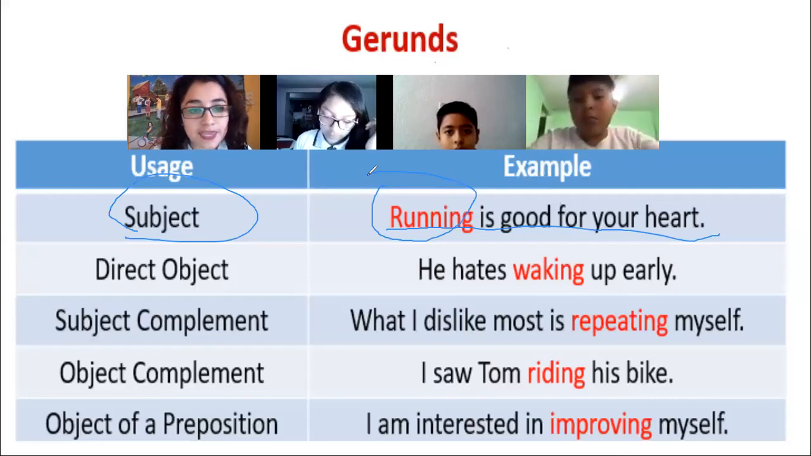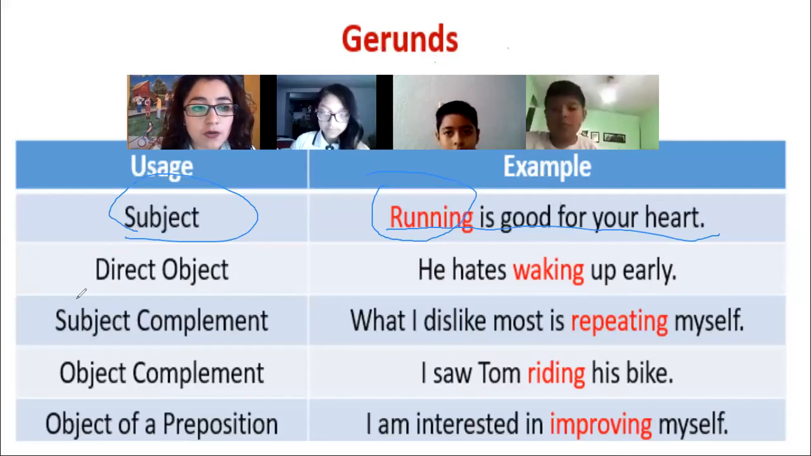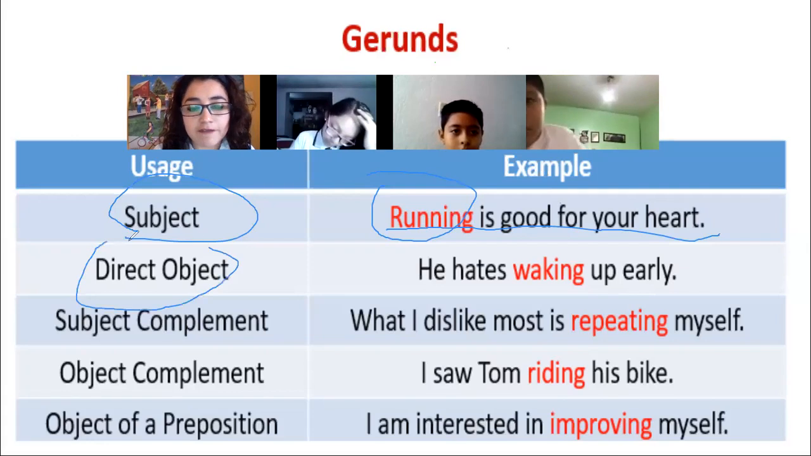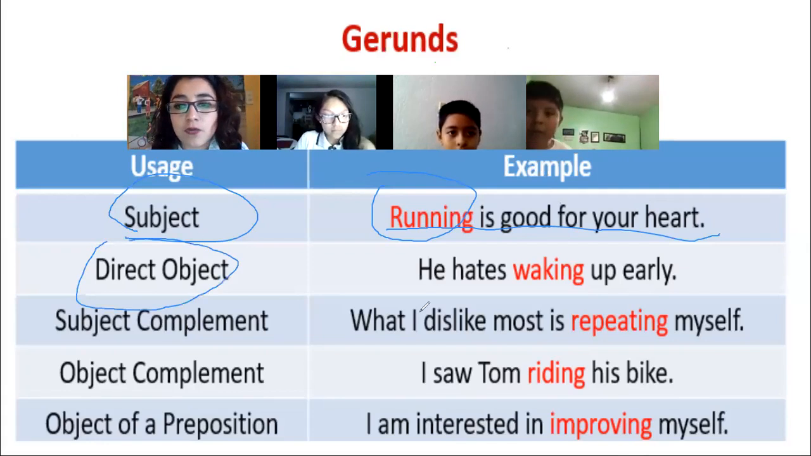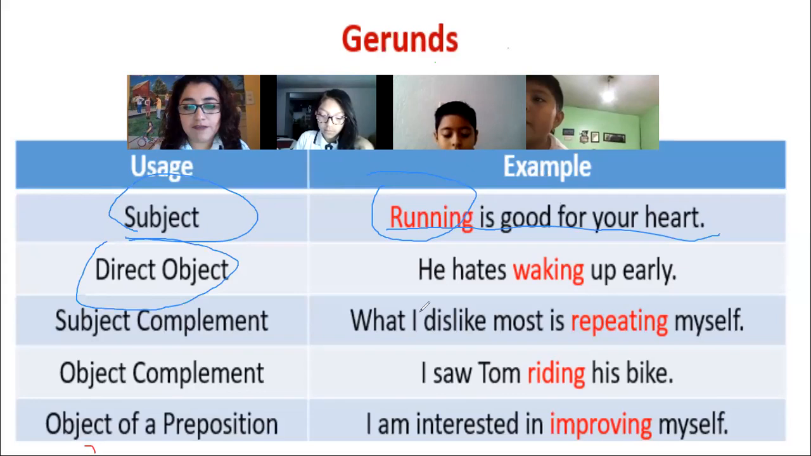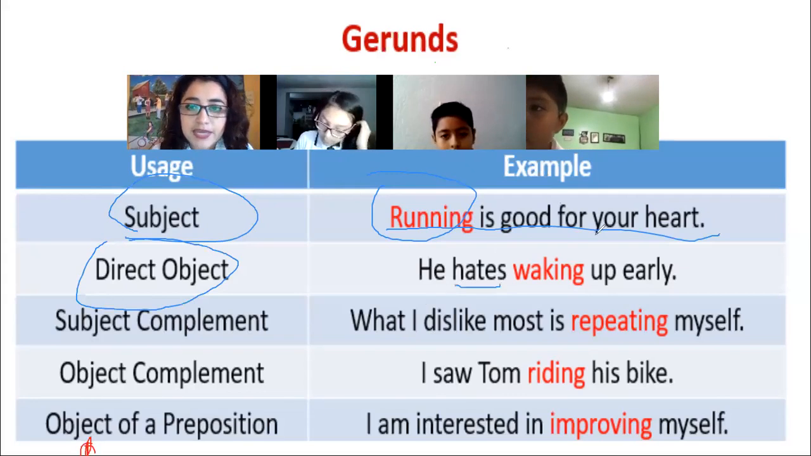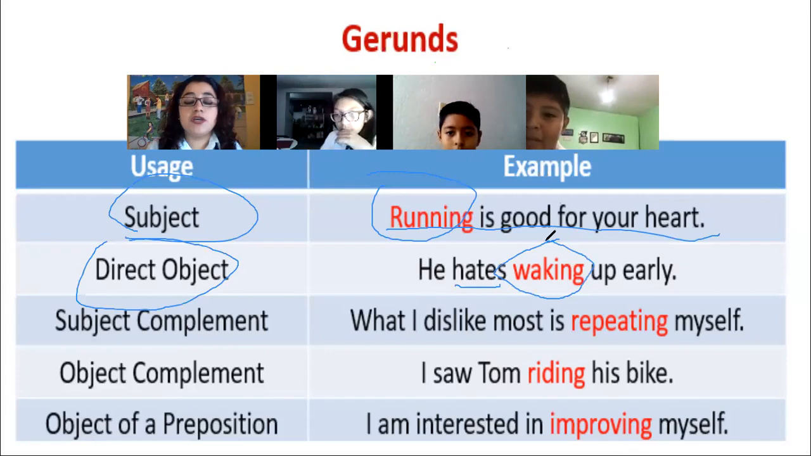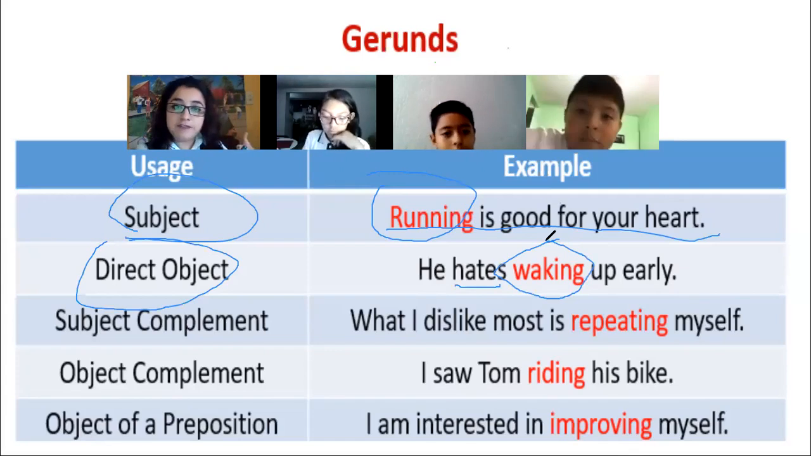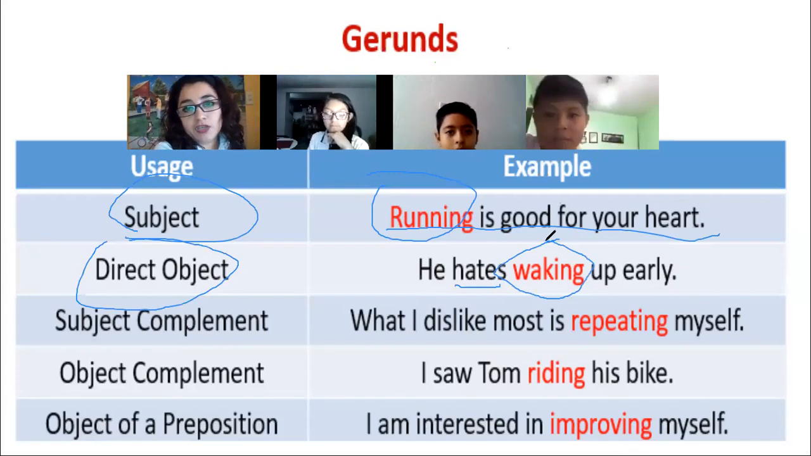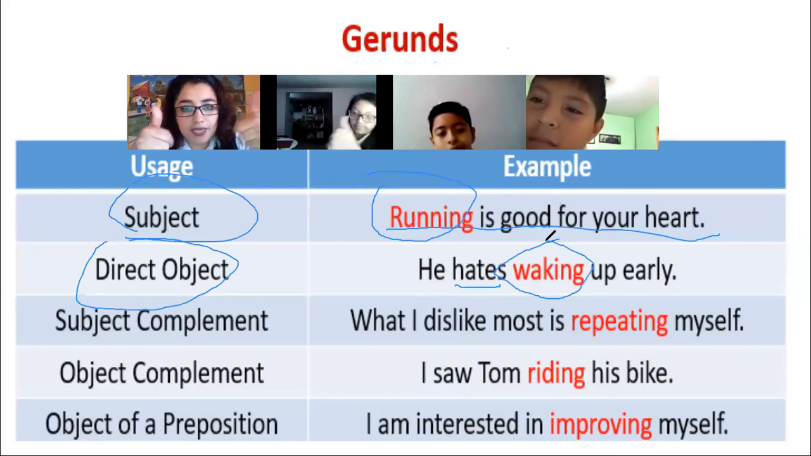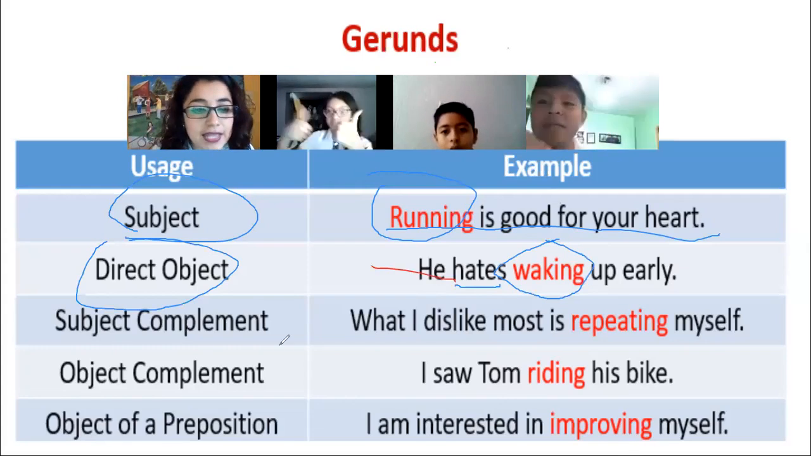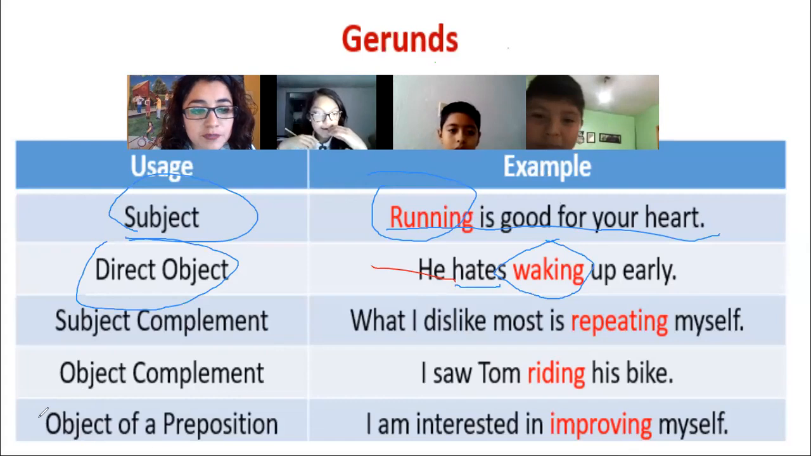Okay, then direct object. We are checking direct object. "He hates waking up early." If you can see, first of all, you have a verb, yes? And then you have the gerund. So when the gerund is an object, it is because in the sentence you have a verb and next to the verb you have the gerund, right? Yes? Okay.